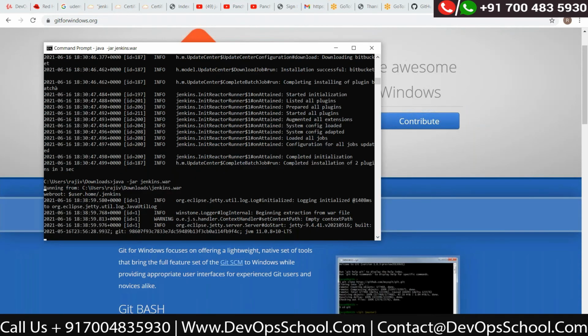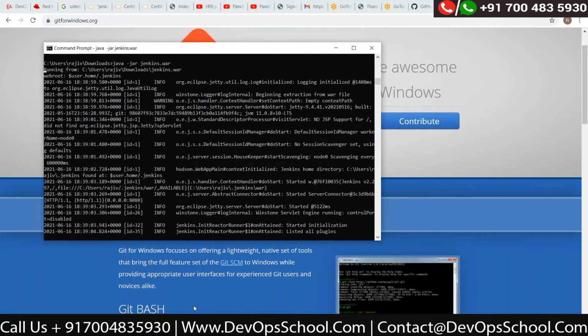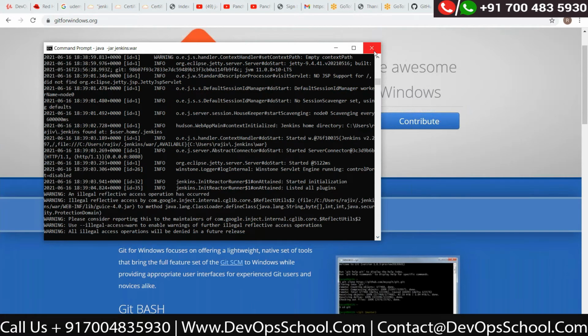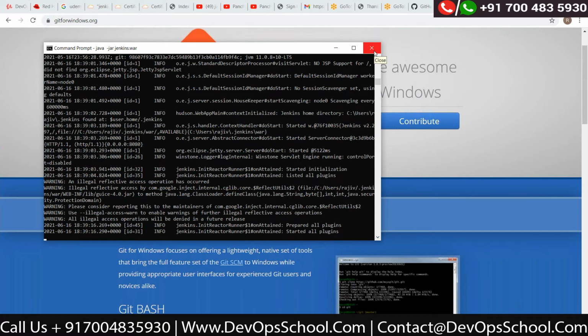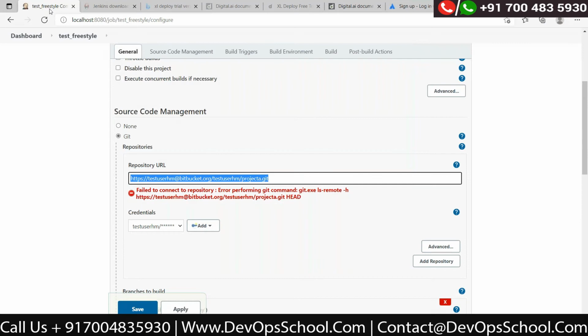Even close this command window. This command window will not consider the environment variable. Then restart it. You're saying, Hemant, close the command window, everything, and then restart it. Yes, close the command window as well.